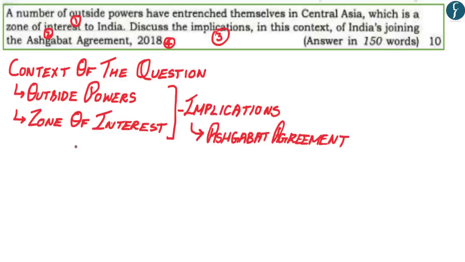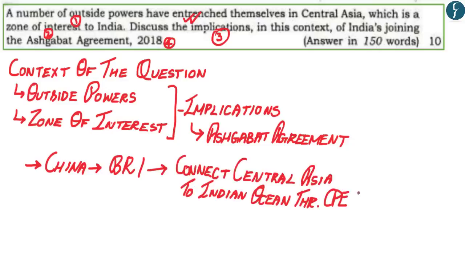Now, on the face of it, this question seems complicated. However, if you break down the question to its various contexts, it becomes easier to answer. Let's take an example that one of the outside powers in Central Asia is China, and China has been able to entrench itself in Central Asia through the Belt and Road Initiative. One of the aspects that China wants through the Belt and Road Initiative in Central Asia is to connect the Central Asian countries to the Indian Ocean through the CPEC project. As you already know, the CPEC project is part of the Belt and Road Initiative of China.